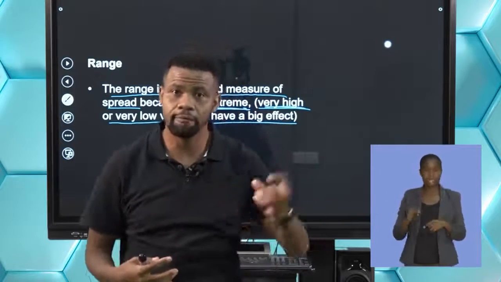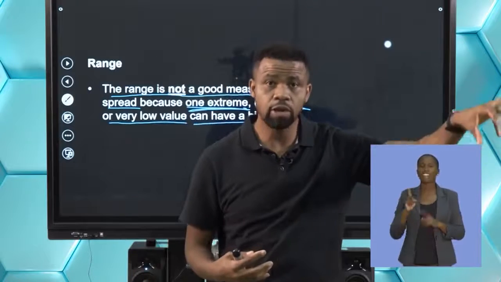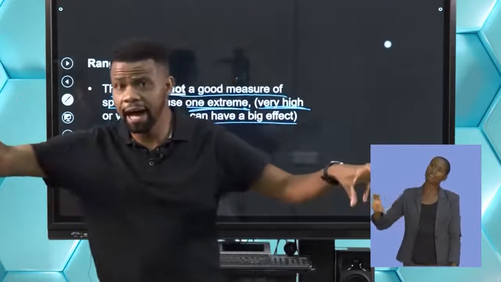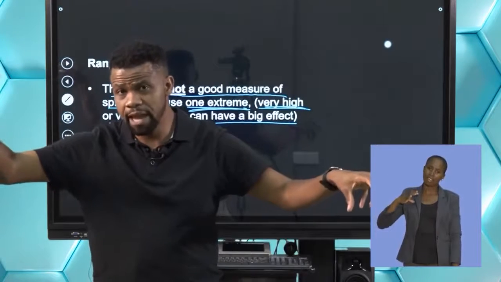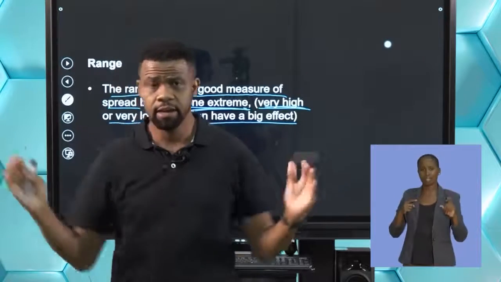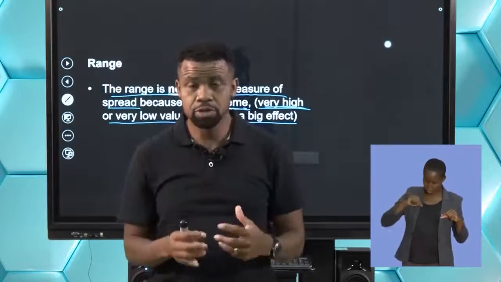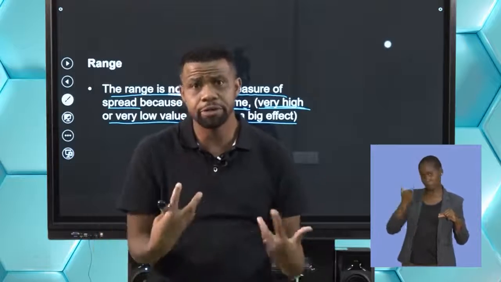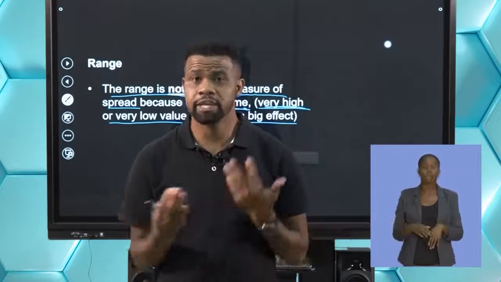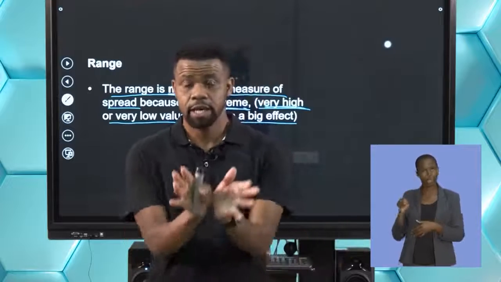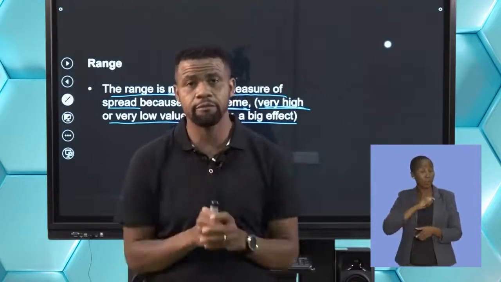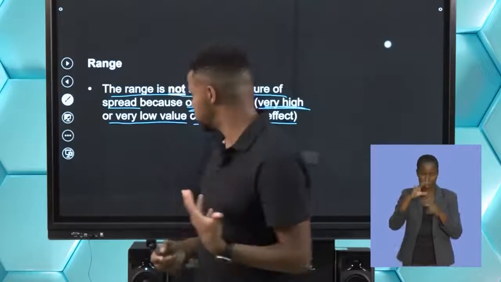They just have one person earning low and one person earning the highest, but I don't know about the rest of the data. So it's not really good because of that extreme value that we might think means inconsistency, but actually if we look in the middle, we might find that the data is consistent.